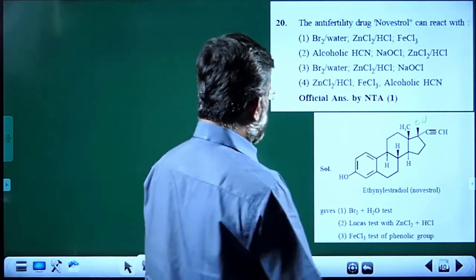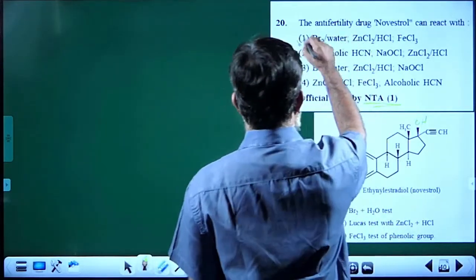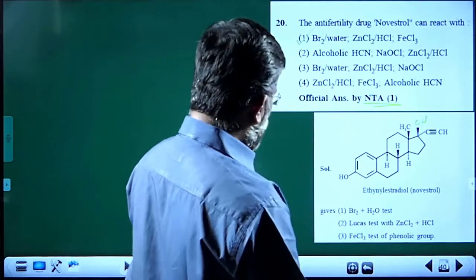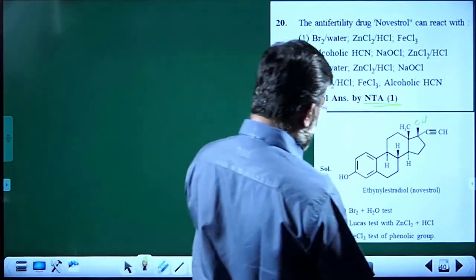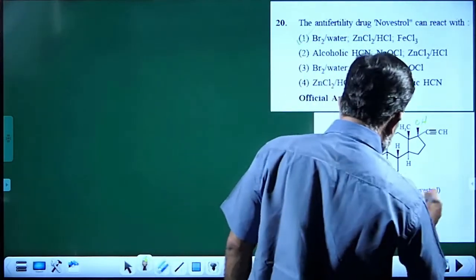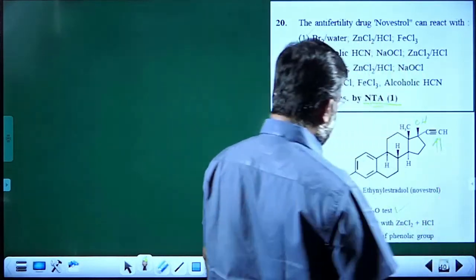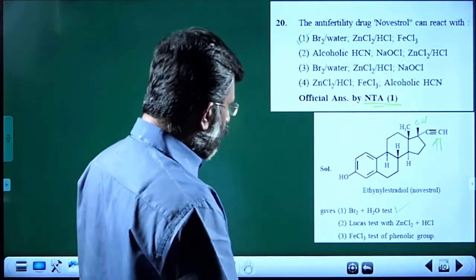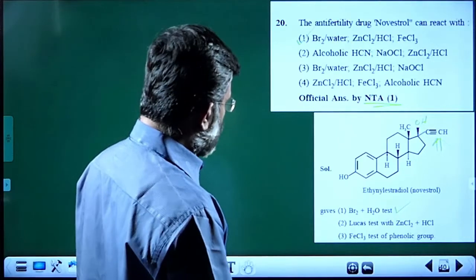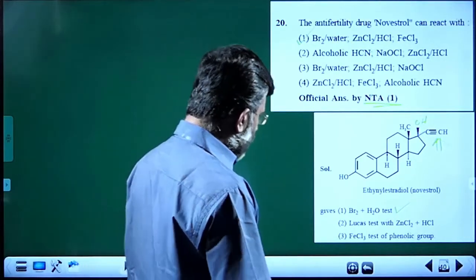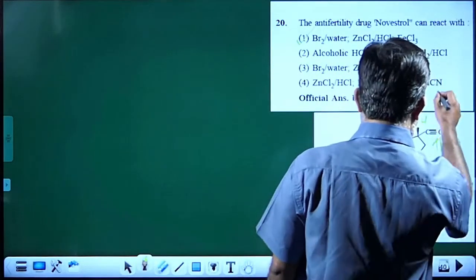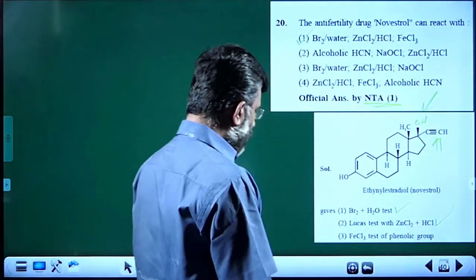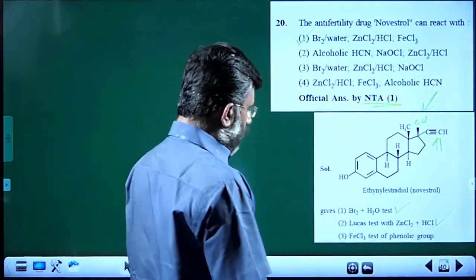And the answer key given is the first choice. Bromine water test. Yes, it will give the bromine water test because it carries unsaturation. Lucas test. It can give the Lucas test as there is an alcoholic group here. And FeCl3 test for phenolic group.